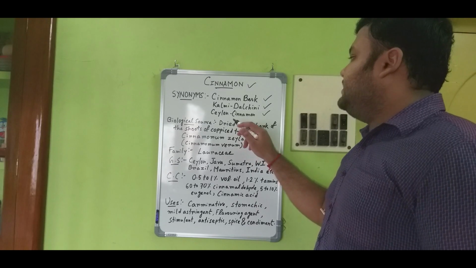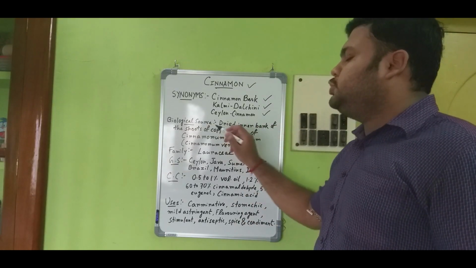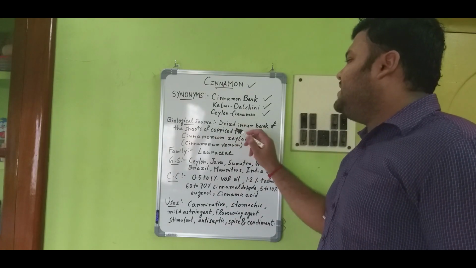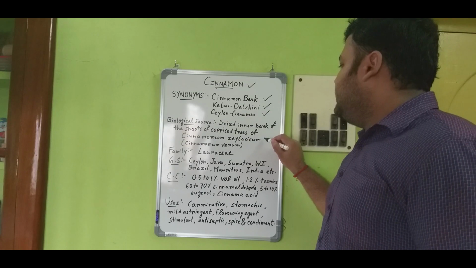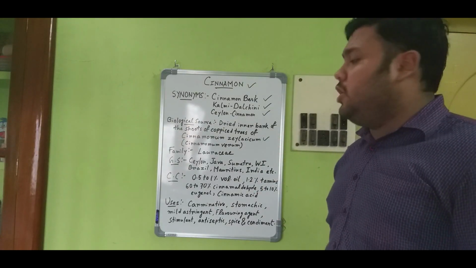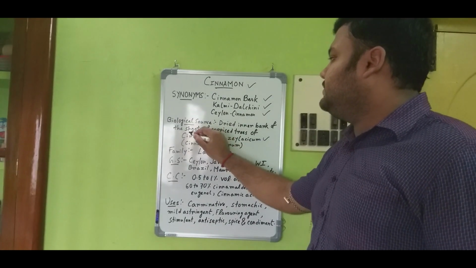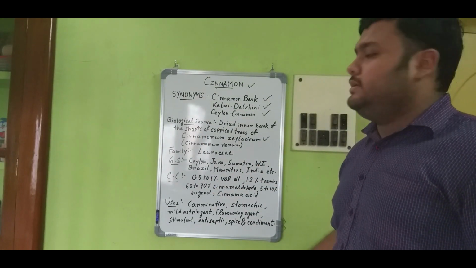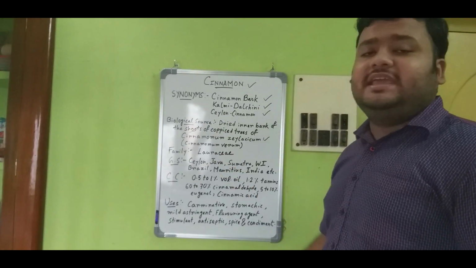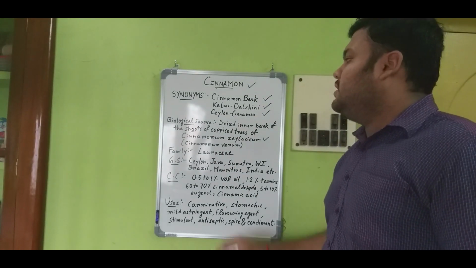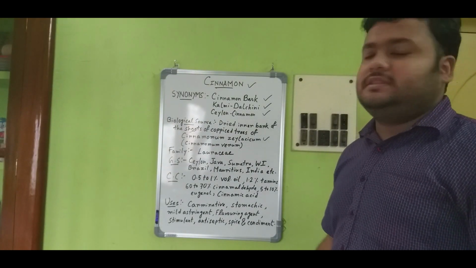Generally, it is the dried inner bark of the shoot of coppice trees of Cinnamomum zeylanicum or Cinnamomum verum. Shoot means an organ system that gives rise to stem, root, flower, that's all.